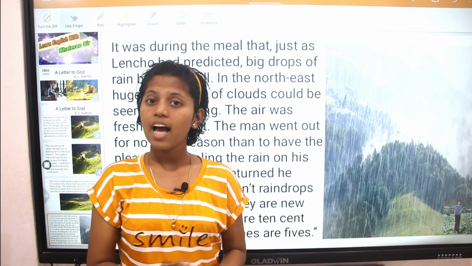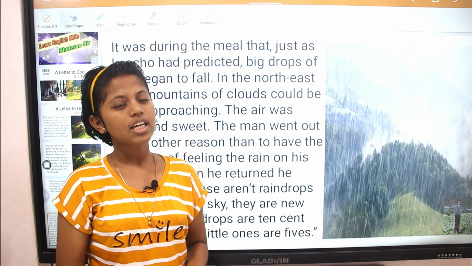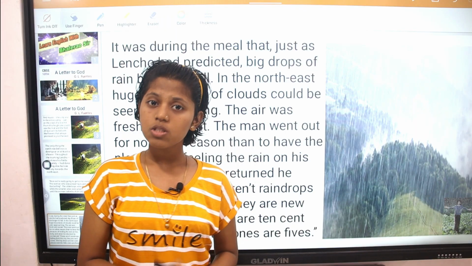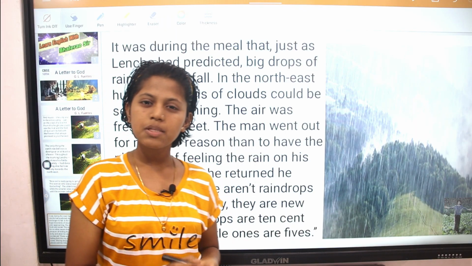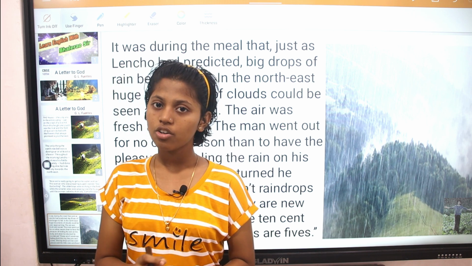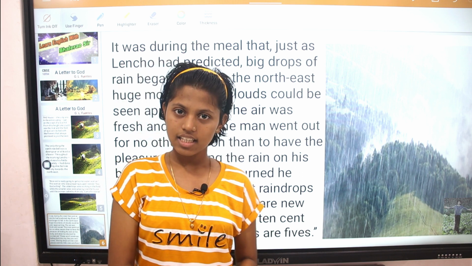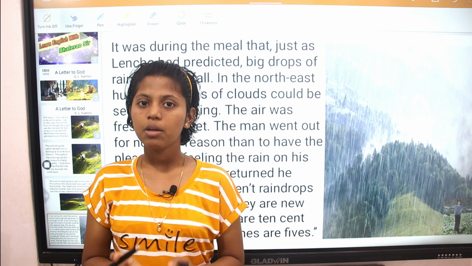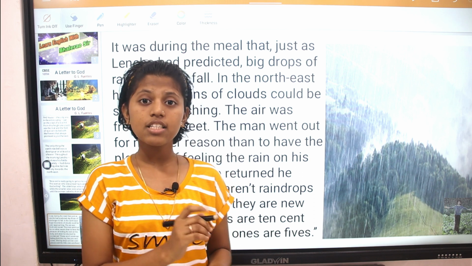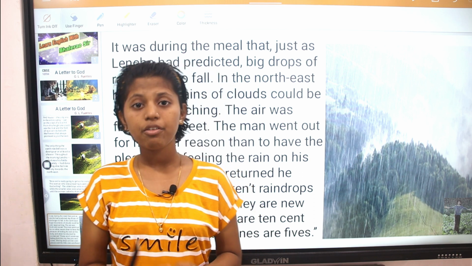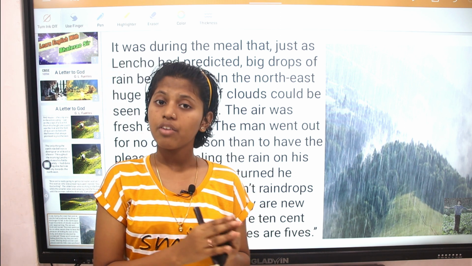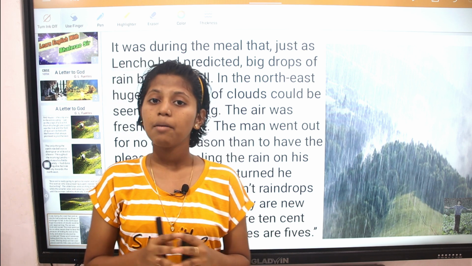Here Lencho says that as the rainfall starts pouring down on his field, he went out to have the pleasure of feeling rain water on his body. He also exclaims to his family that raindrops aren't only water, they are coins. The big drops are of 10 cents and the small drops are of 5 cents. He says this because it shows the importance of water in a farmer's life. Because of this water, his field will get the perfect harvest which he wants, and from this harvest he'll get money. That's the reason he says the raindrops aren't only water drops, they are money for him.